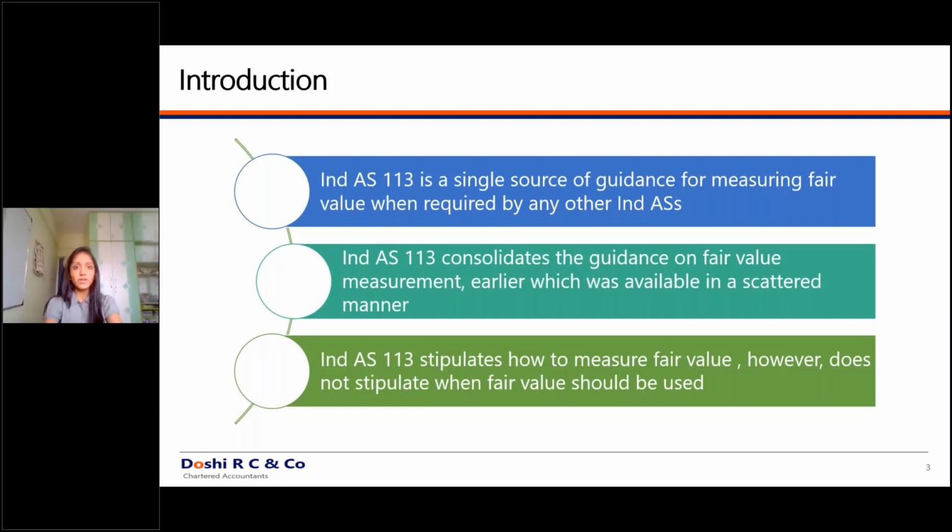So Virag, can you be on? Are you able to see my screen? I've shared the screen. We are on two of three of the slides. Are you able to see my screen? Virag? Just a moment, participants, we are just resolving this. So Virag, which slide are you able to see? Are you able to see the 2 of 3 slide? No, only one introduction. Okay, only the first slide, the introduction slide, because I have shared and I am on the 2 of 3 slide. I think you should log out and log in again. That will be better. Fine. I'll just log out and log in again.